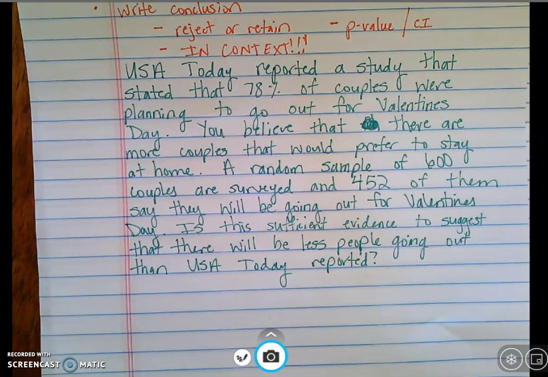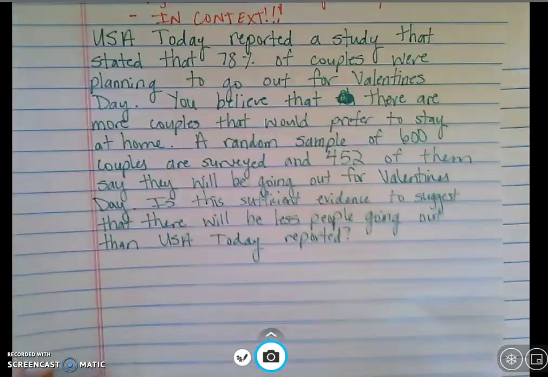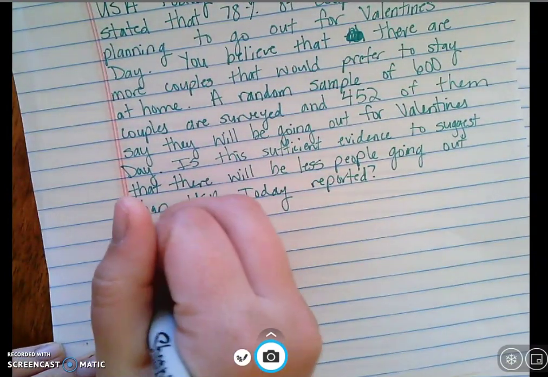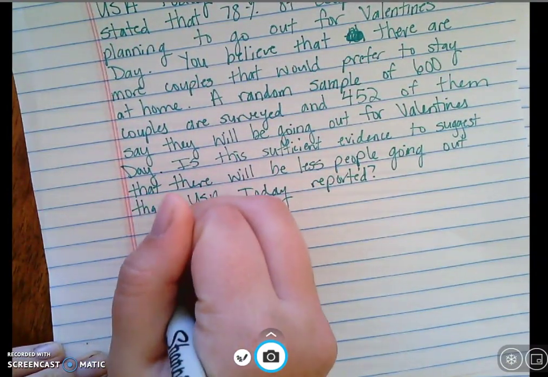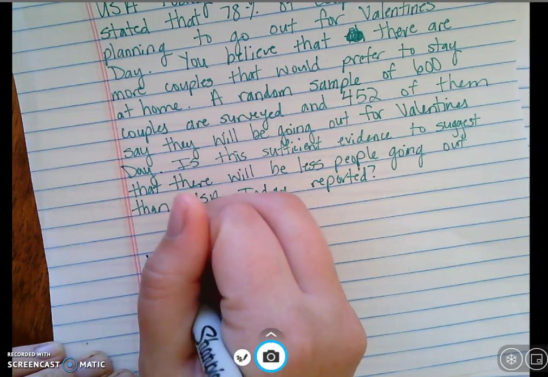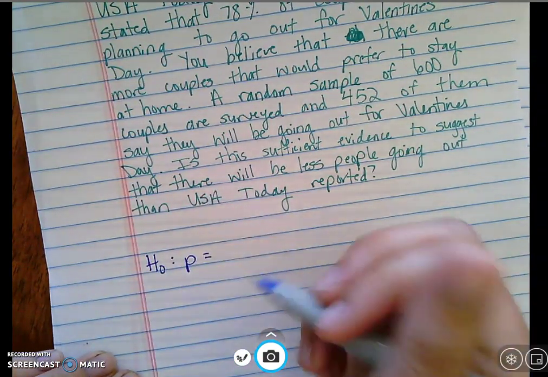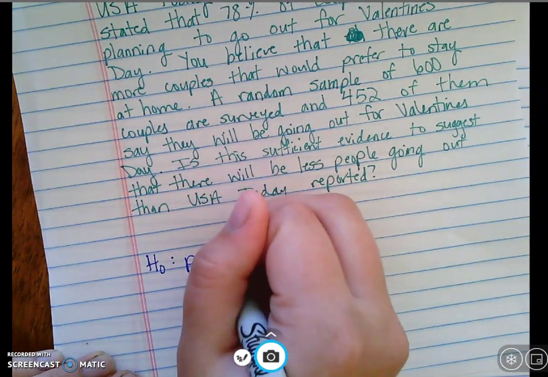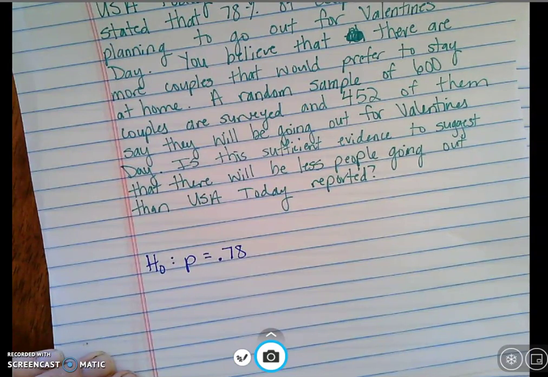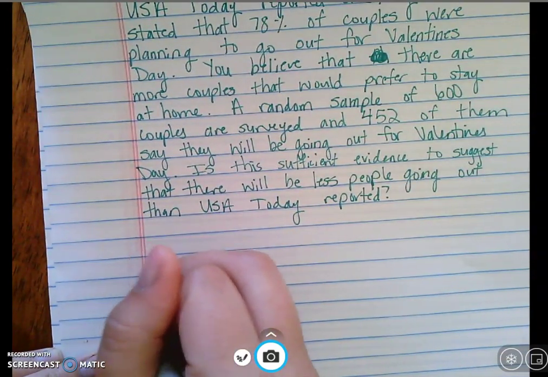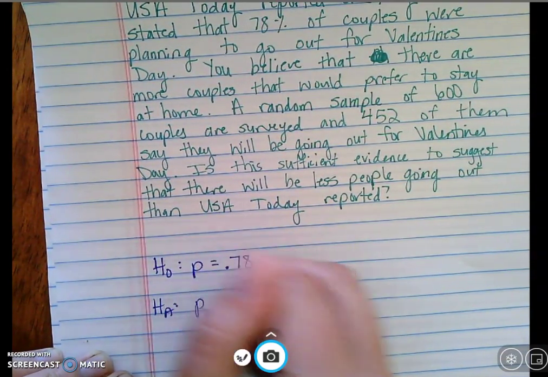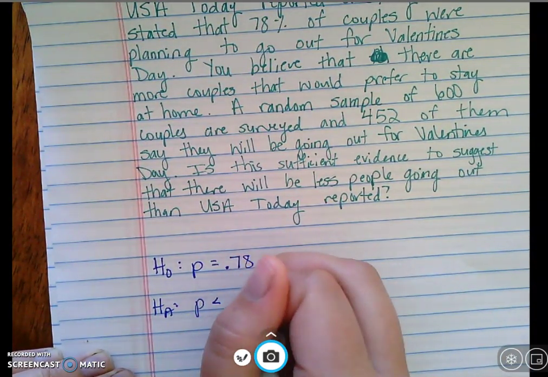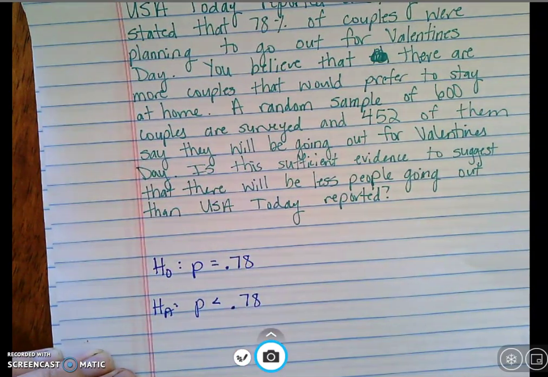So, following those steps that are up here, but I'm going to have to go down here. The very first one is state your null and alternate. So my null hypothesis, which you must absolutely 100% write like this every single time, is null: p equals, in this case, 78%. That is my original. My alternate is I believe that there are more people that want to stay home, so I think that less than 78% of people are going out.